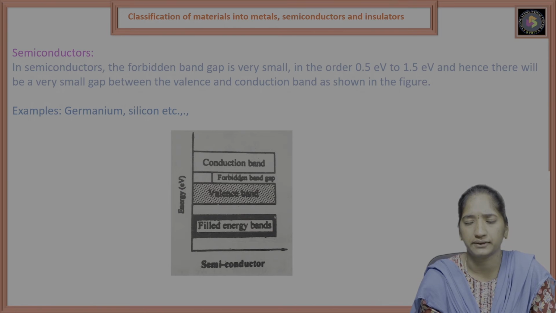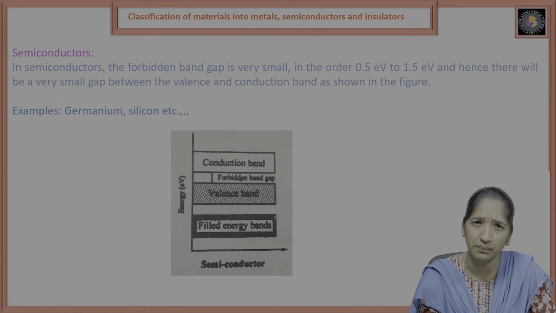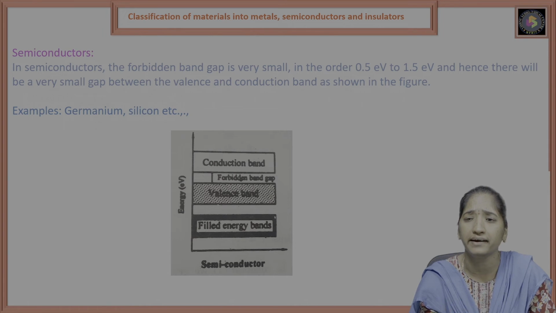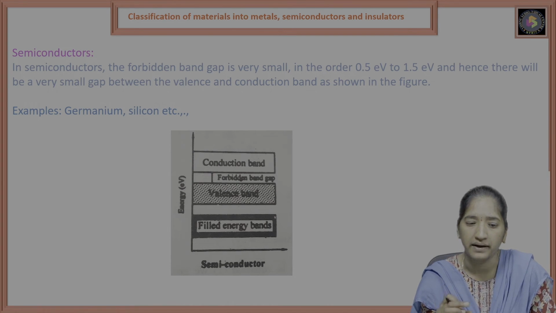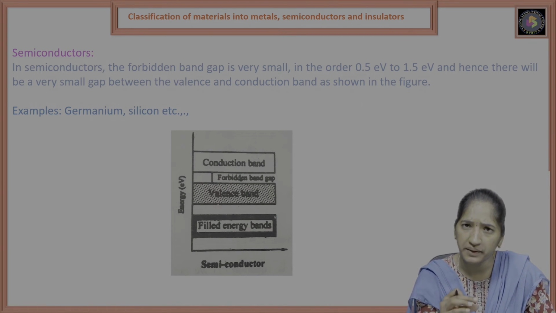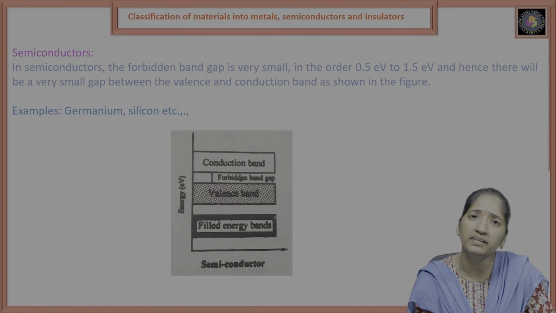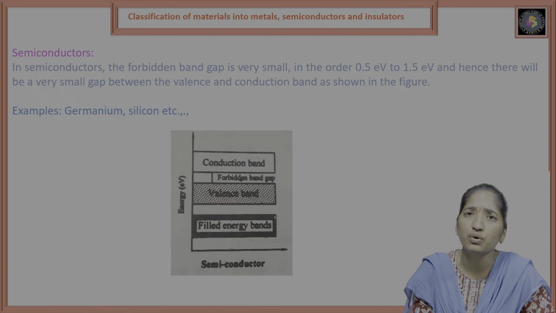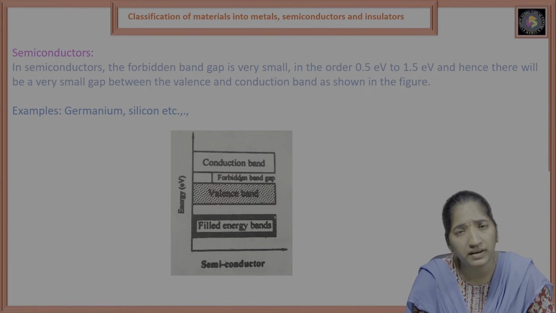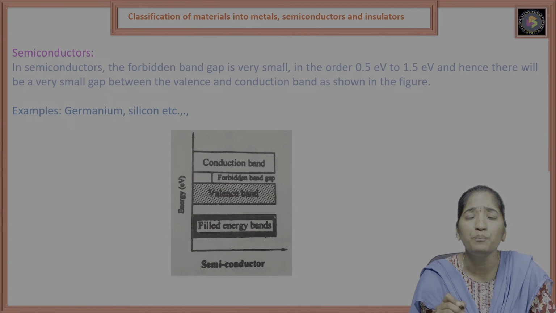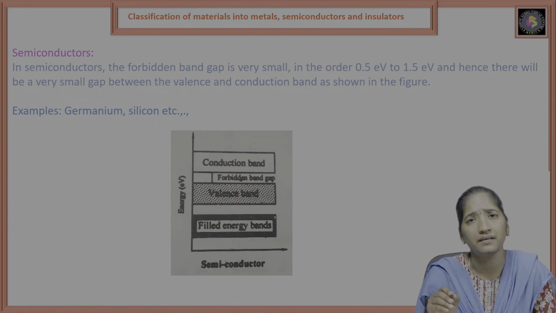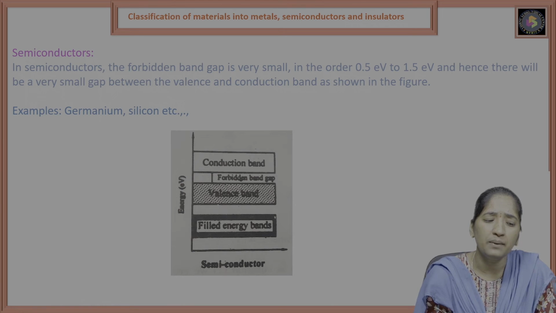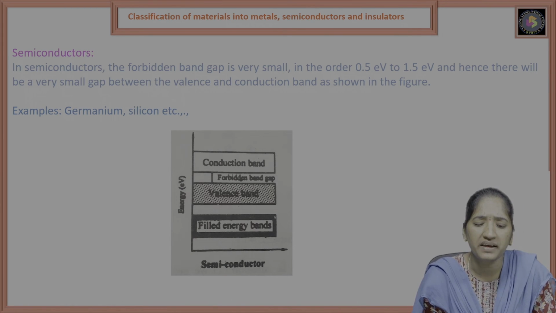Semiconductor, in the name itself. Sometimes it behaves as a conductor and sometimes as an insulator because of the energy band. Because of the forbidden band gap, the very small gap between the conduction band and the valence band, which is 0.5 electron volts to 1.5 electron volts, it behaves in two ways: as a conductor and as an insulator. That is the example of germanium and silicon. At room temperature it behaves as a conductor, and at 0 degrees Kelvin it behaves as a completely insulator.